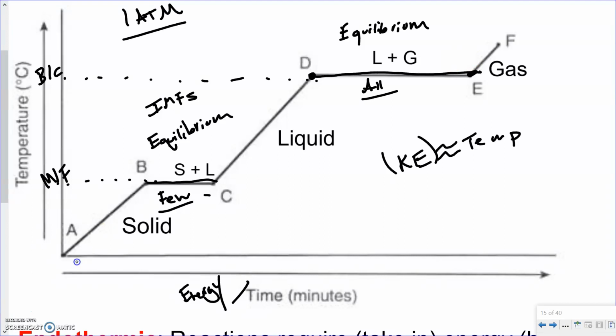The other thing you'll see is a lot of times these horizontals are not at the same slope or angle, if you will. And that also comes down to how the substances absorb energy. And that is called specific heat capacity, if you've ever heard of that word. Okay, and we'll talk about that in just a minute as well.